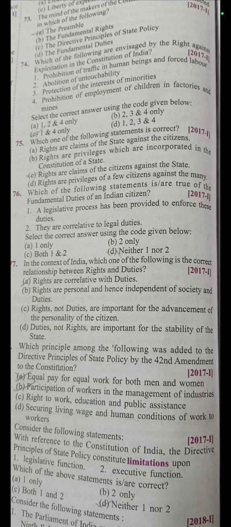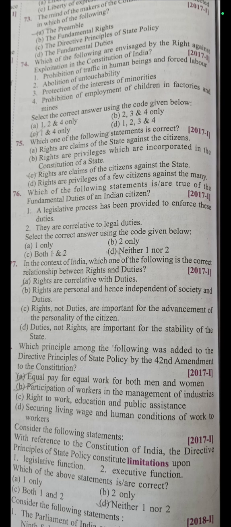In the first option, here it is saying that traffic in human beings and forced labor should be prohibited. That means those human beings who are facing human trafficking and the person who is forced to be a labor, that should be prohibited. So here it is a right against exploitation.